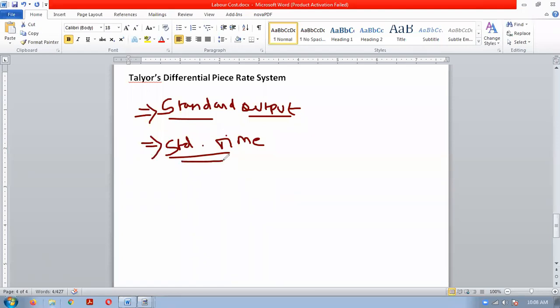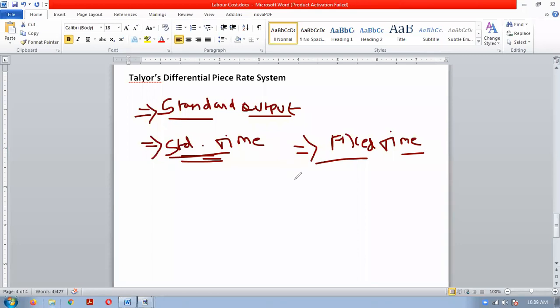Every company will fix some standard time for each work, that this work should be completed in this amount of time. That is known as a standard time. So standard time means the fixed time for a particular work.